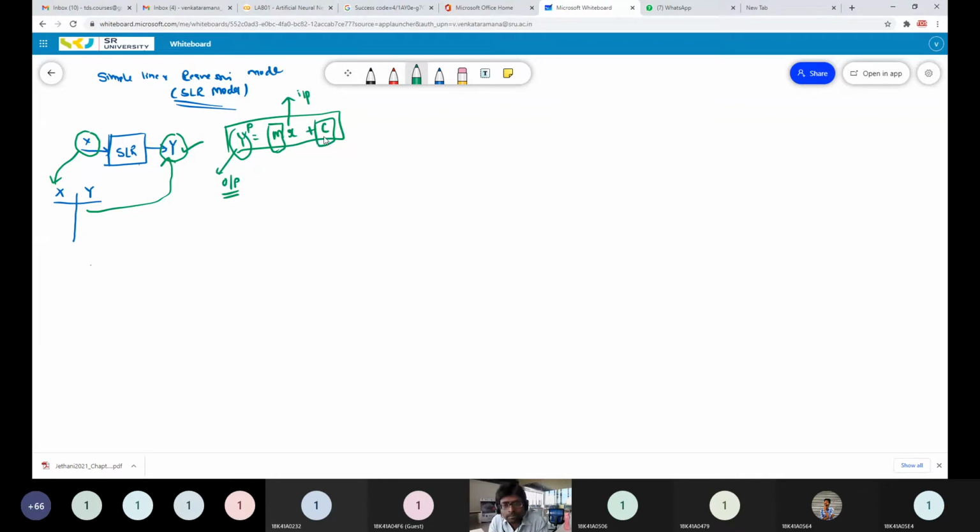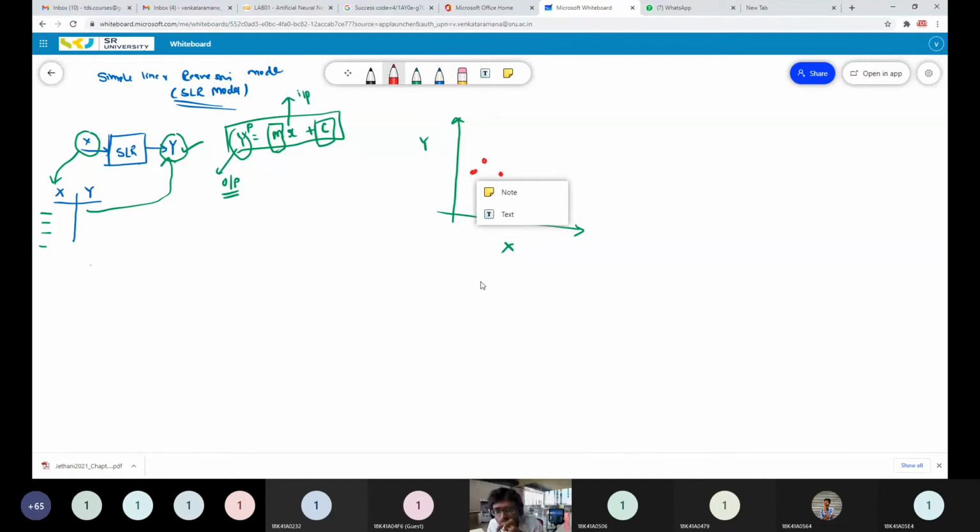Slowly we will move. You can understand everything. Let's assume my dataset has 4 samples. So if I draw the 4 samples on a two-dimensional plane, x and y, let's assume these are the data points, like this, and like this. These are the 4 data points, let's assume.